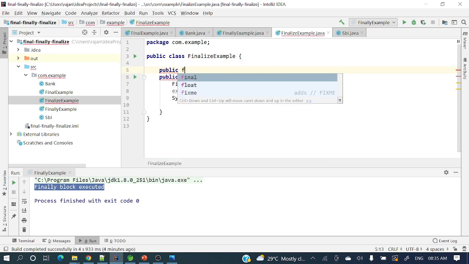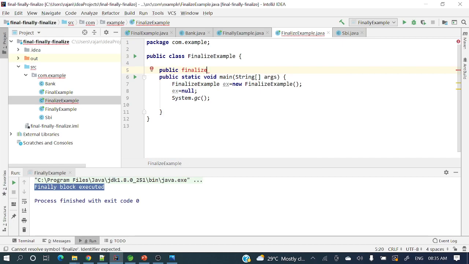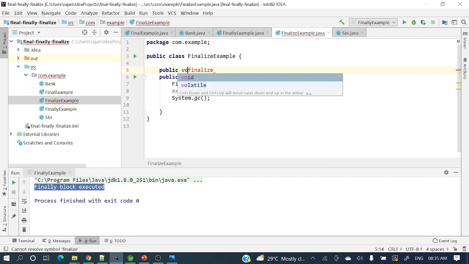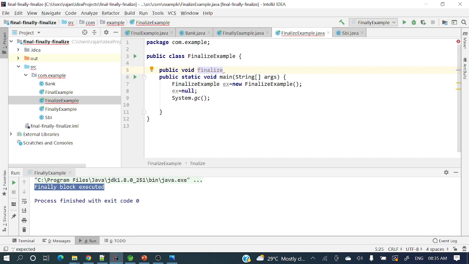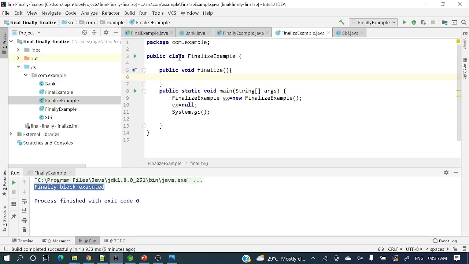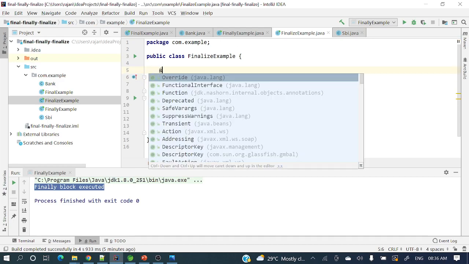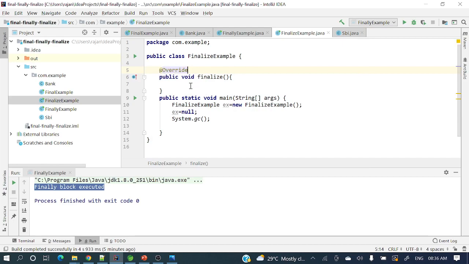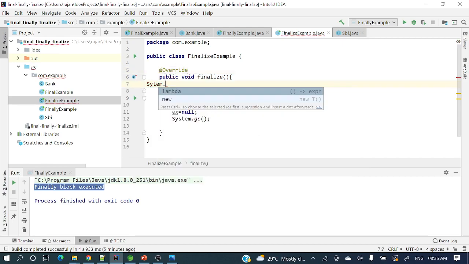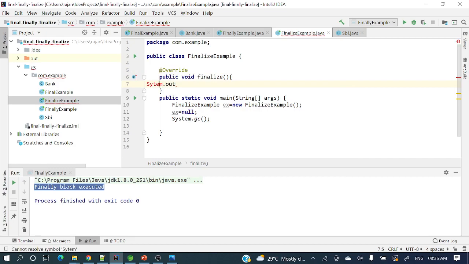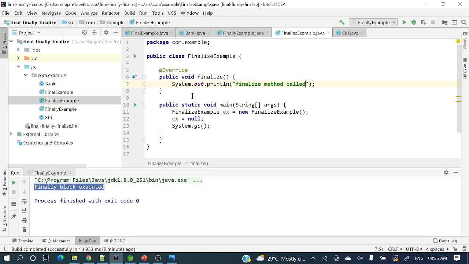Okay, now let's override this method. public void finalize, and here let's have the annotation @Override. Good. And here System.out.println, "finalize method call". Here we go, Control Alt L to format this code.